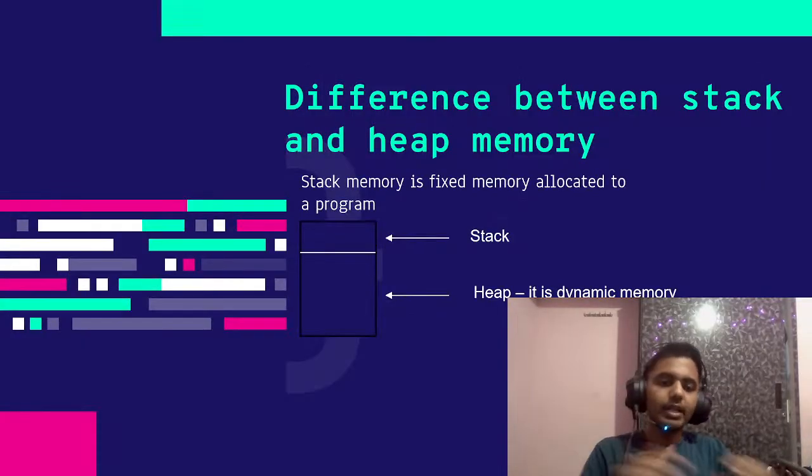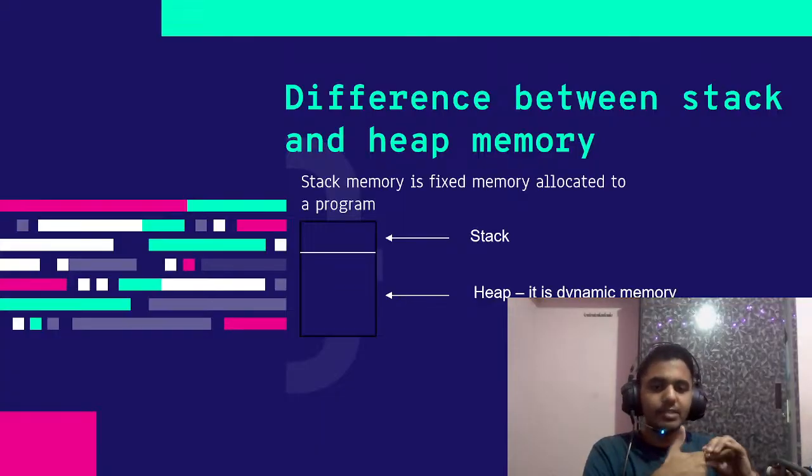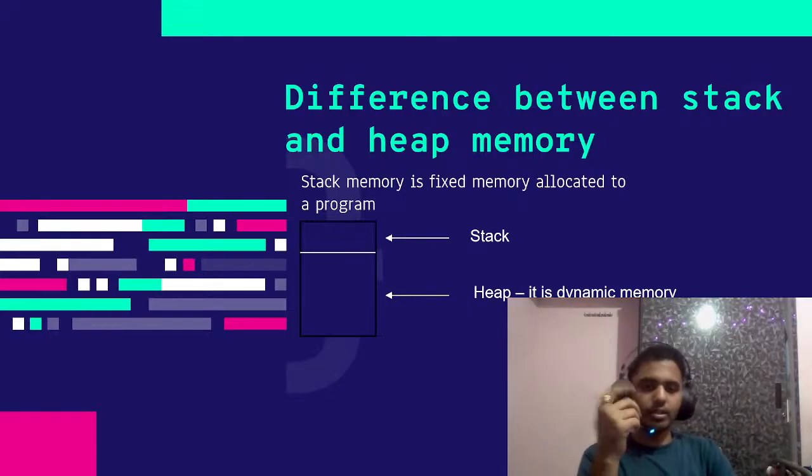That is the main difference between stack and heap: heap is dynamic memory, and stack is previously defined memory. If you try to put more stuff into the stack, it will cause a stack overflow. The heap can overflow too, but it's very rare. Stack is previously defined, so there might be some issue if you try to put more stuff into it.